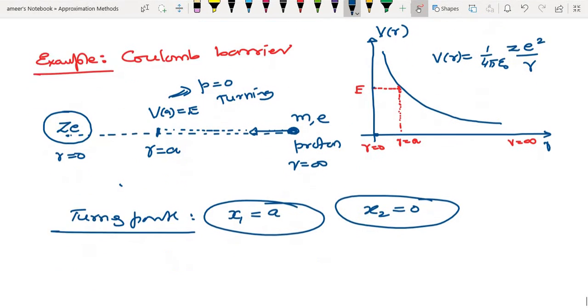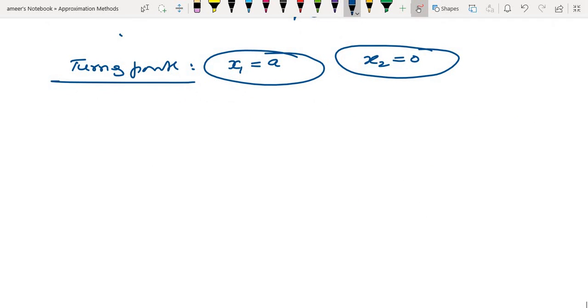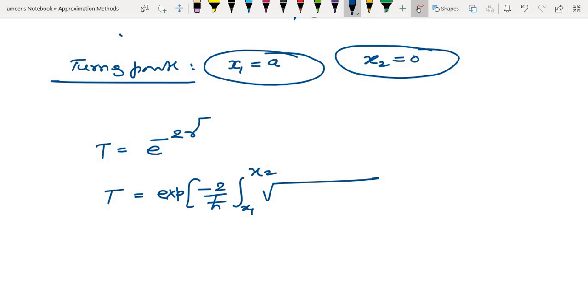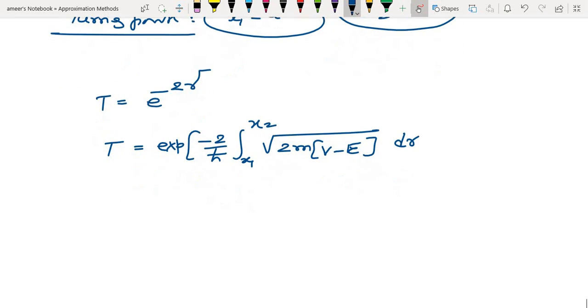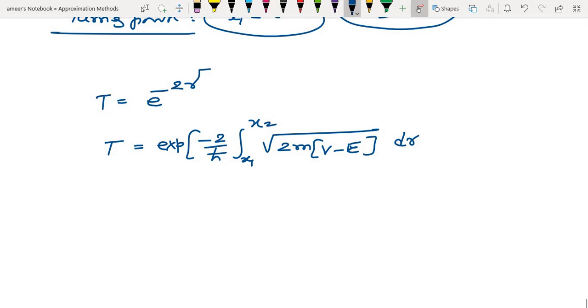Okay, now if we integrate here, the transmission probability will be e power minus 2 gamma, that is T will be equal to exponential minus 2 by h cross, integral from x1 to x2 of square root of 2m into V minus E dr. Okay, so the turning point x1 is a, x2 is 0.